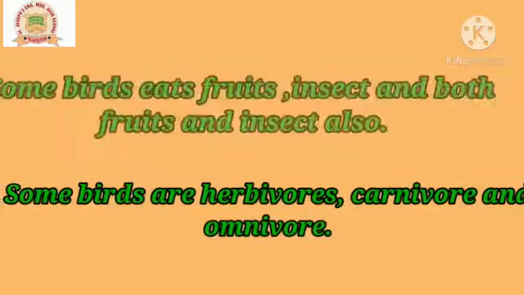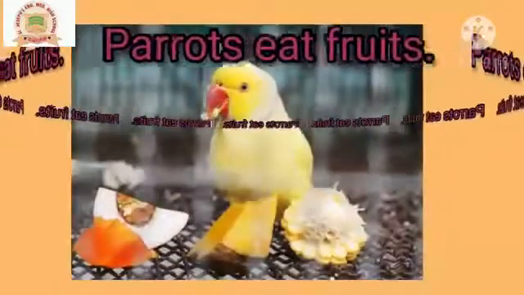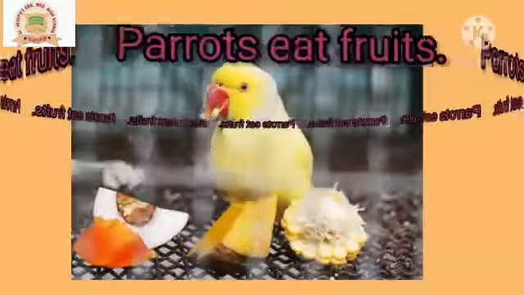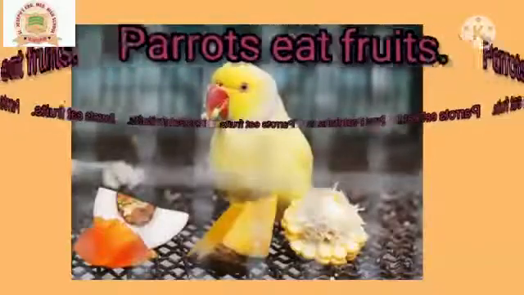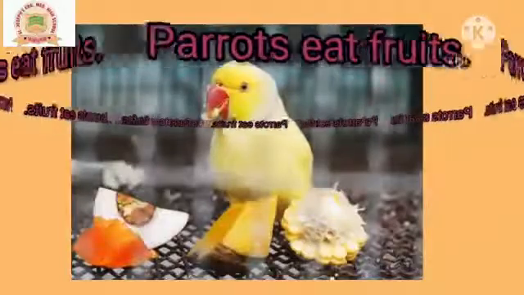Now birds can eat fruits, insects, and some can eat both. Means some birds are herbivorous, some are carnivorous, and some are omnivorous like animals. Now see the parrot, it can eat fruits. So the parrot is a frugivorous or herbivorous bird. Means the birds which eat only fruits or plants are frugivorous.